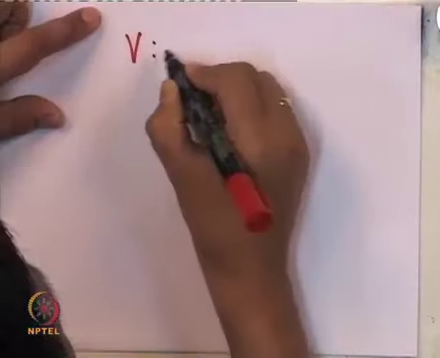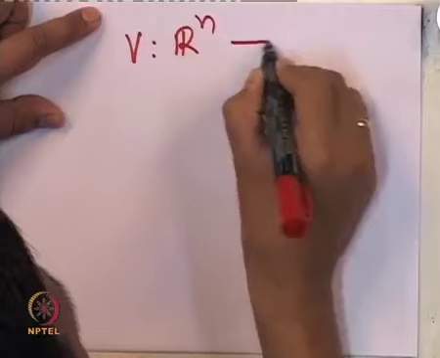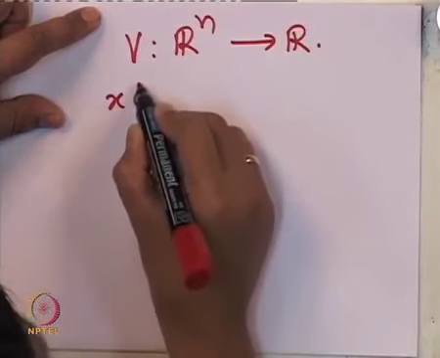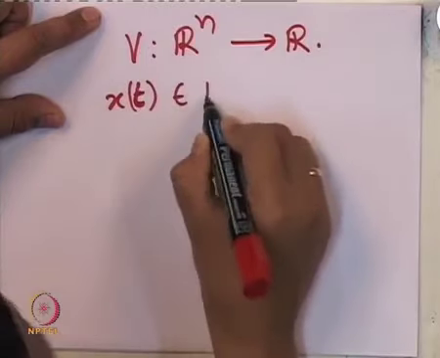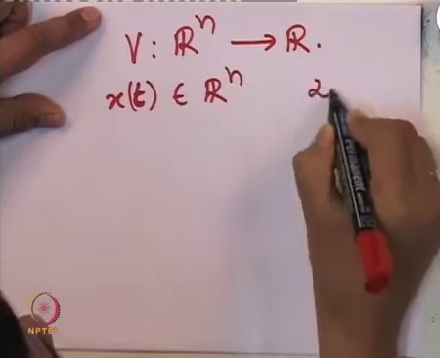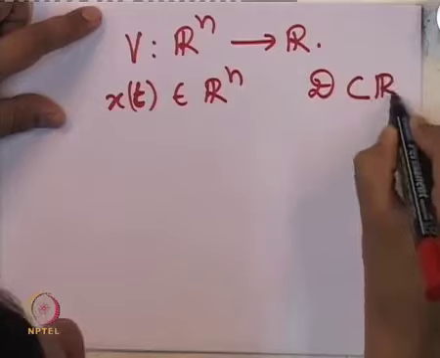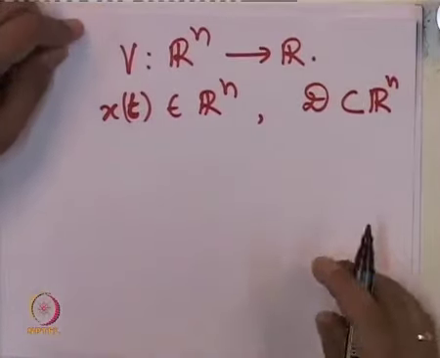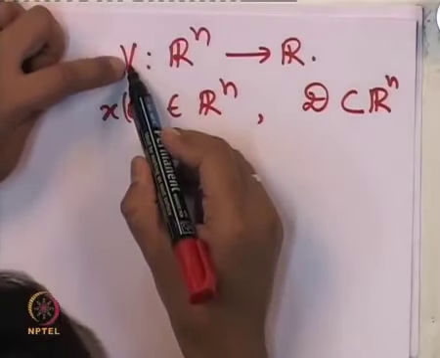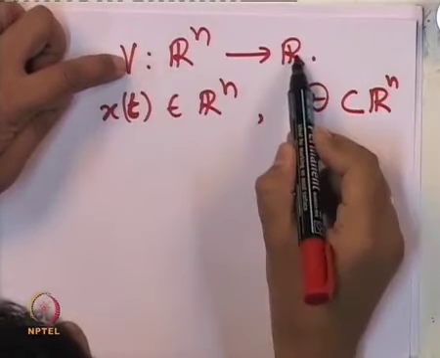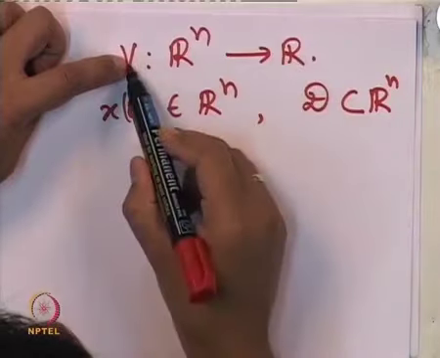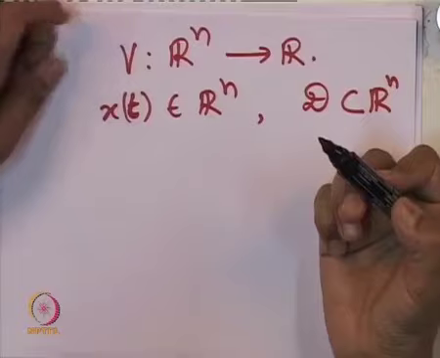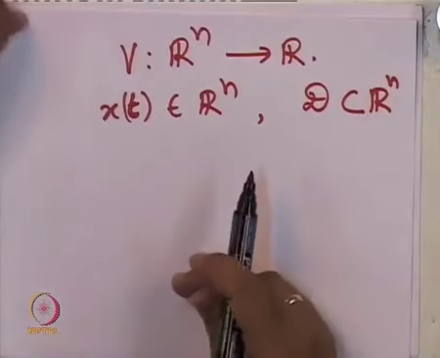So, v was a map from Rn to R. Why? Because x at any time instant was in Rn. Our domain D was a subset of Rn. For the time being, we assume that D is equal to Rn. Hence, our function v was a map from Rn to R. If v was not a function of time, how do we go ahead and differentiate v with respect to time? This is something we will quickly see.